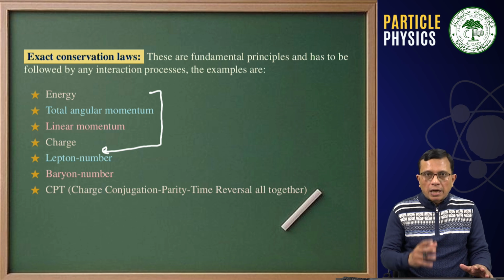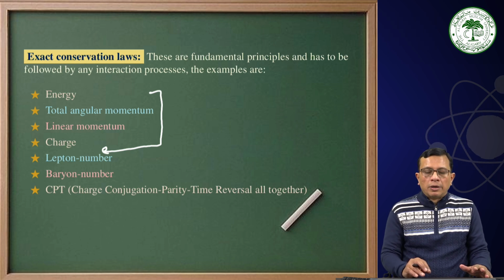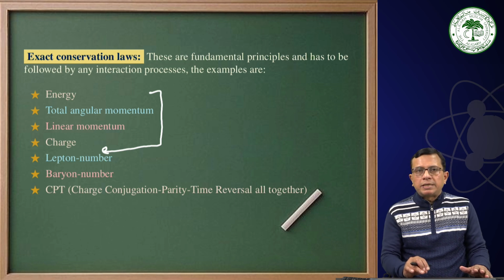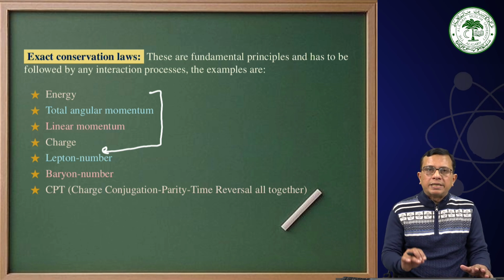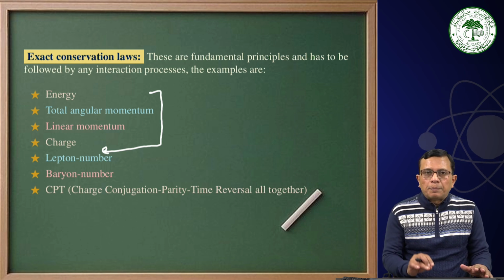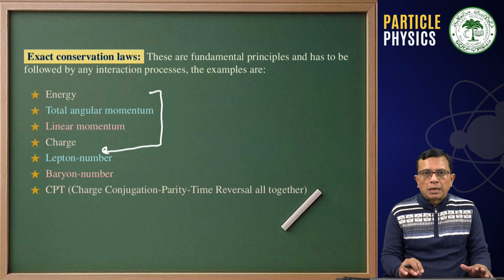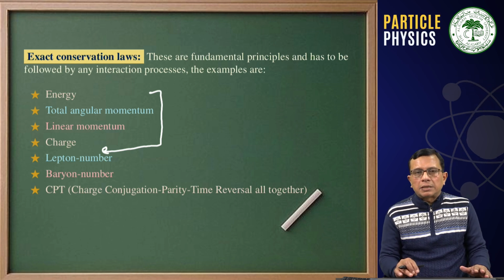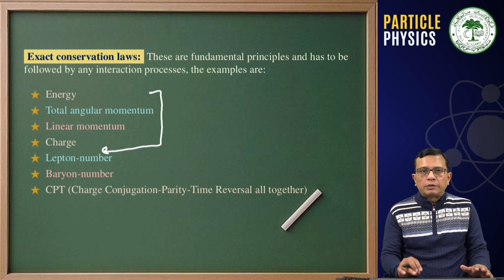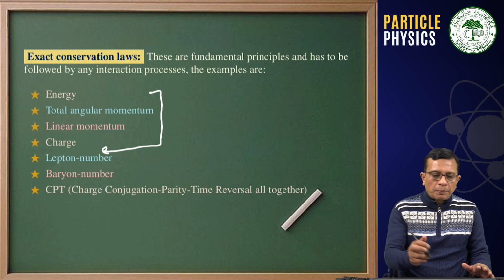But the other 3 are in the standard model, where one is obeying lepton number conservation, baryon number conservation, as well as it conserves charge conjugation, parity, and time reversal, all 3 taken together, and whose consequence is that the mass of the particle will be the same as mass of the antiparticle, lifetime of the particle will be the same as the lifetime of the antiparticle, and the magnitude of the magnetic moment of the particle will be the same as the magnitude of the magnetic moment of the antiparticle.